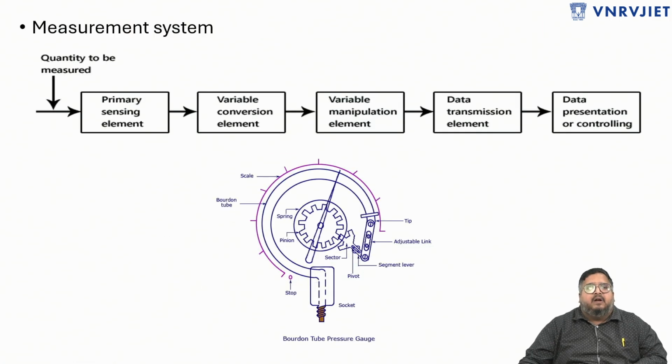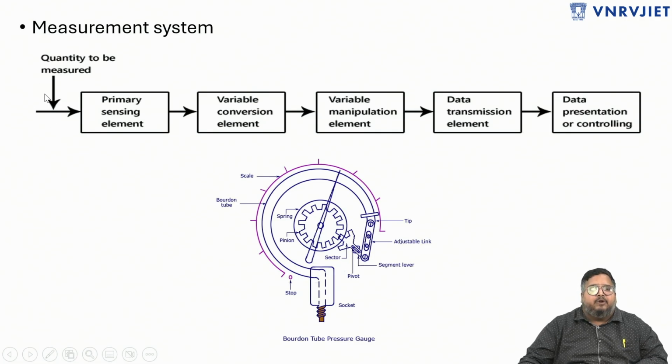Now, if I want to do some complex measurements, then the measurement system comes into picture. For complex measurements, different subsystems have to be embedded together, which forms a measurement system. Here is a block diagram of a measurement system.